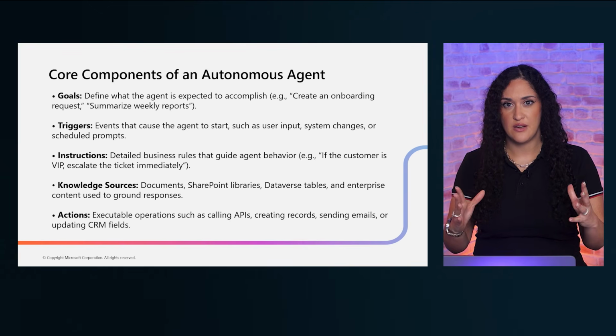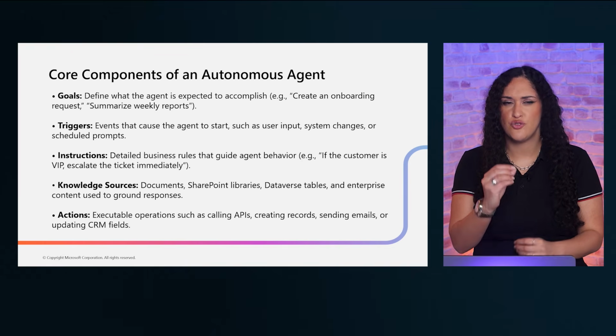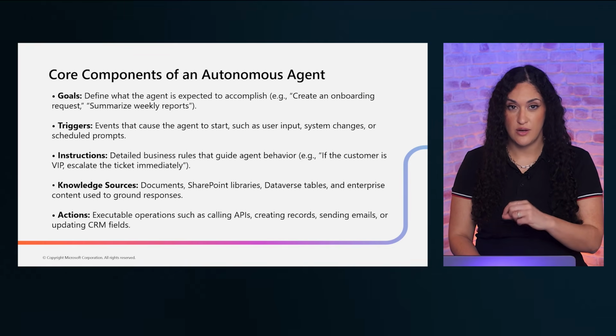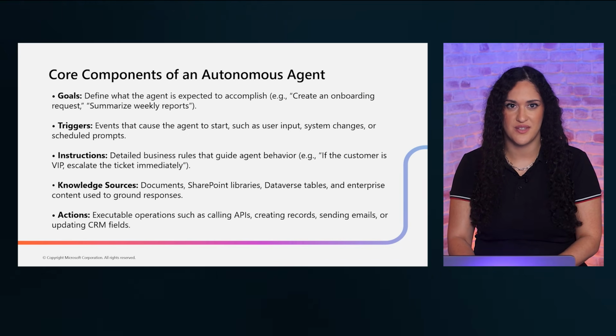The big difference here is the trigger. Task agents typically respond to direct requests. Autonomous agents can activate themselves based on events happening in your environments.